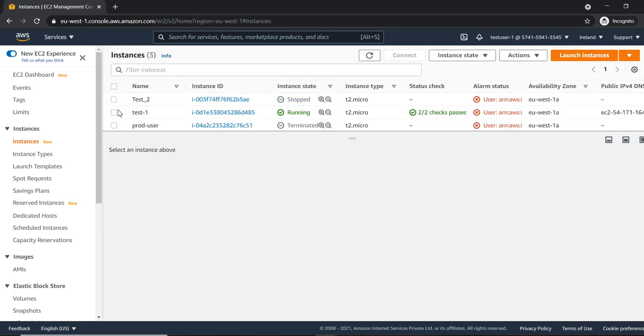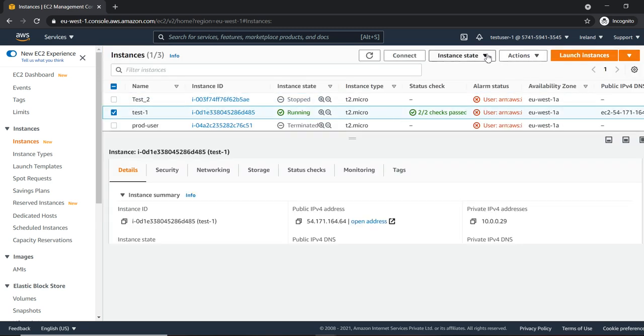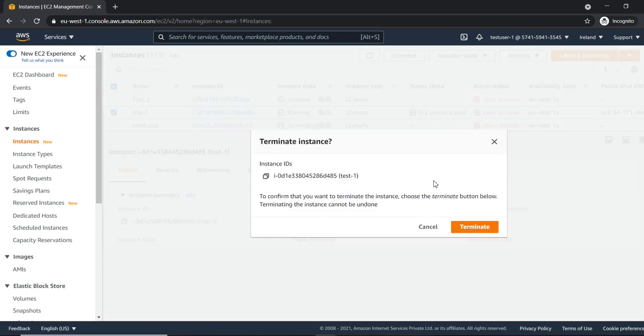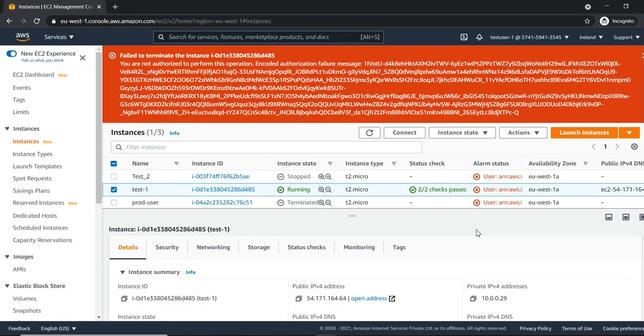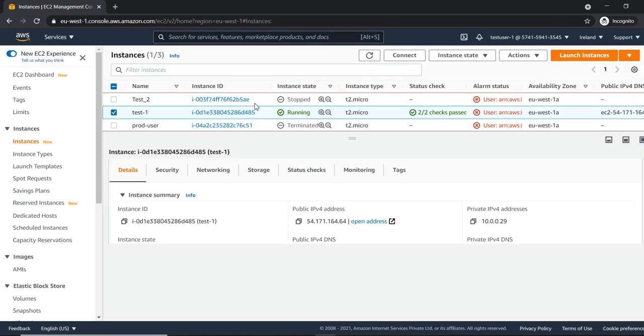I am restricting with the help of instance state terminate. If you see my own server, I am going to terminate, and I am also unable to terminate my own server because I don't have terminate power.